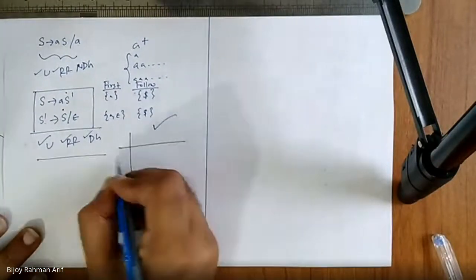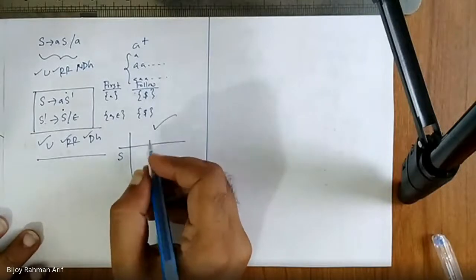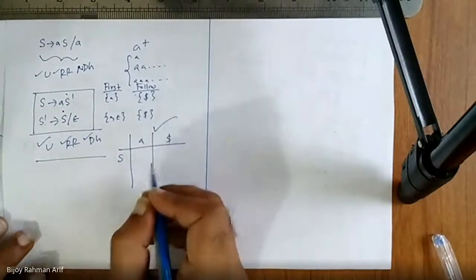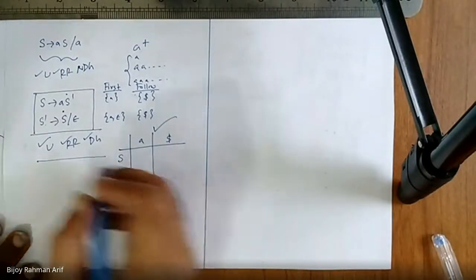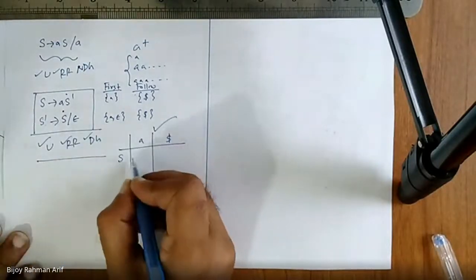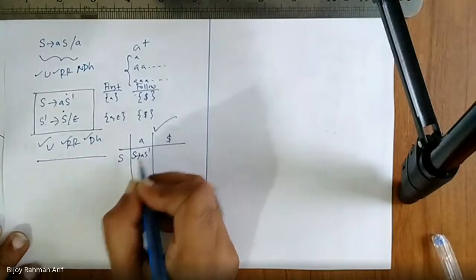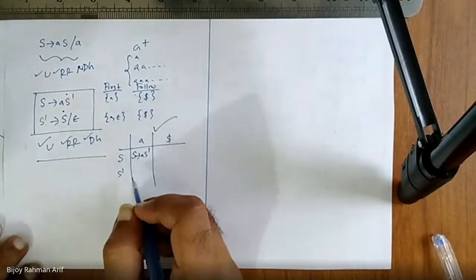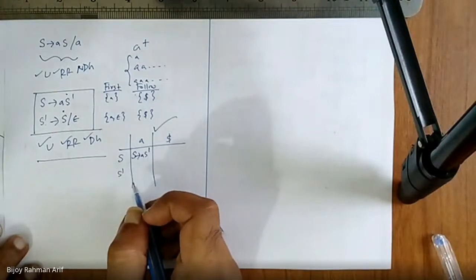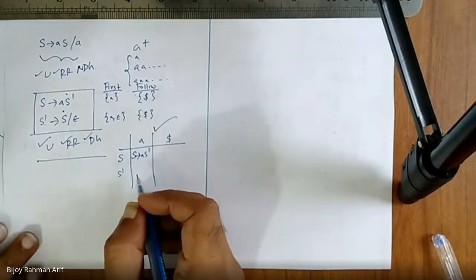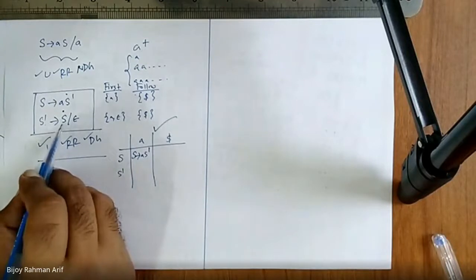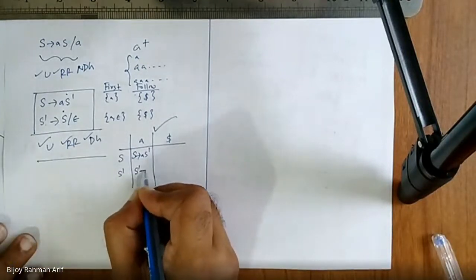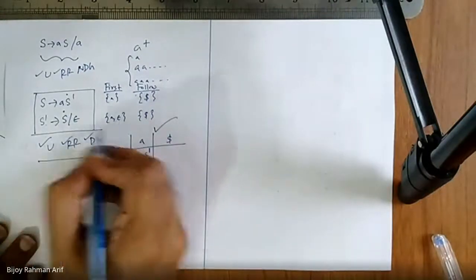So let's take S, A, dollar. First product should be in the S derives A S dash. Second one S dash. S dash should be first of S. S dash derives... Why should we put this on? First of S. So S dash derives S should be here, and it can be also epsilon.